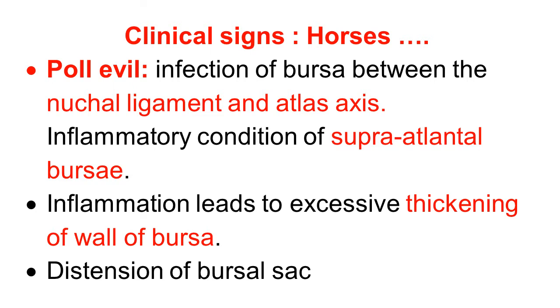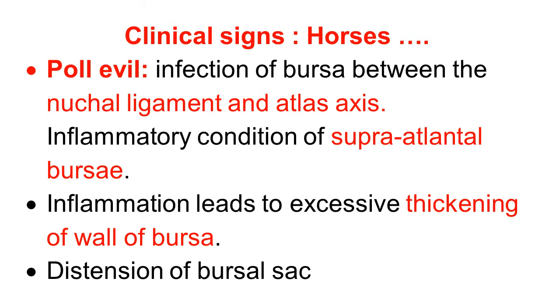This causes infection of the bursa between the nuchal ligament and the atlas axis, causing inflammation and suppuration of the supraatlantal bursa.